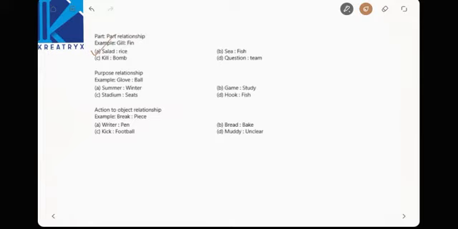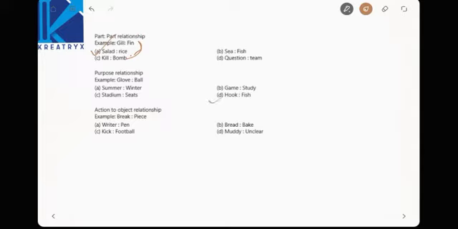Kill and bomb, the separate things, right? Question and team, these are separate things. Gill and fin, see here, sea and fish, you have to find out the same relationship here. Salad and rice will give you the same relationship here. Now the second one, purpose relationship. Glove and ball, glove is used to catch the ball, right? Now the same relationship, observe the options: summer, winter, stadium, seats.